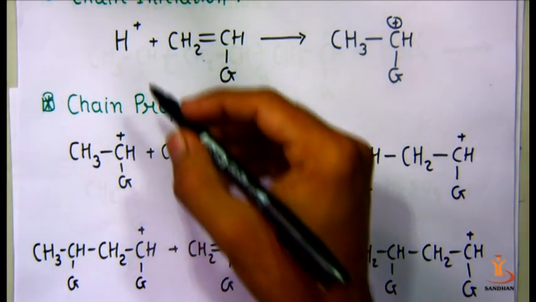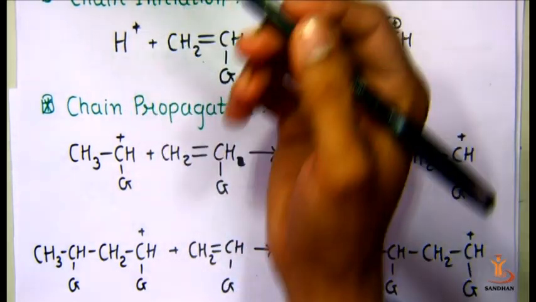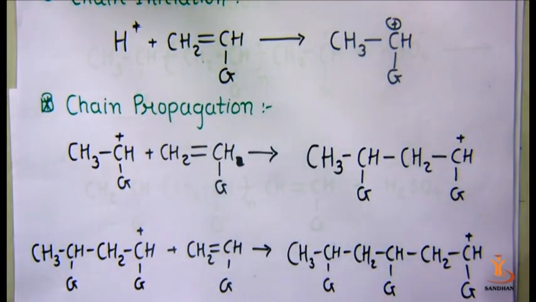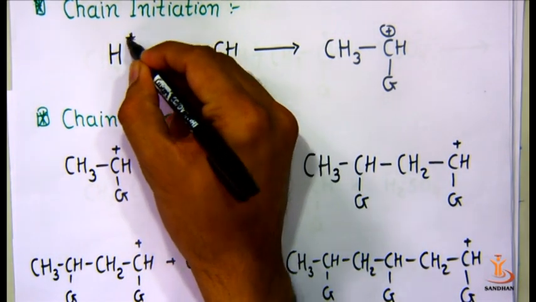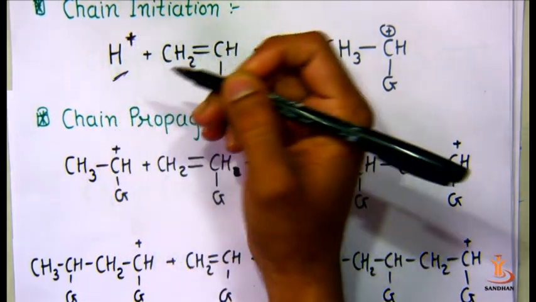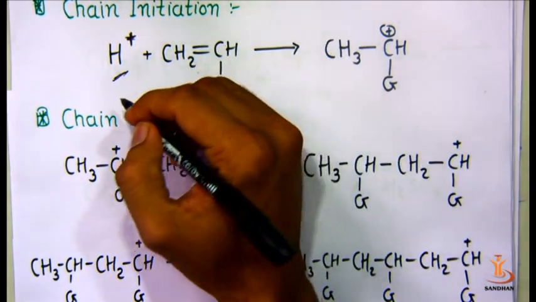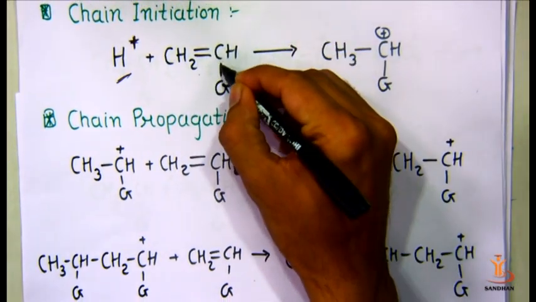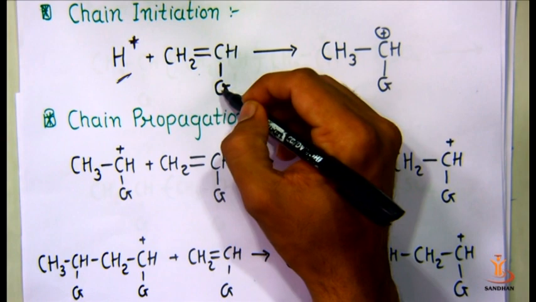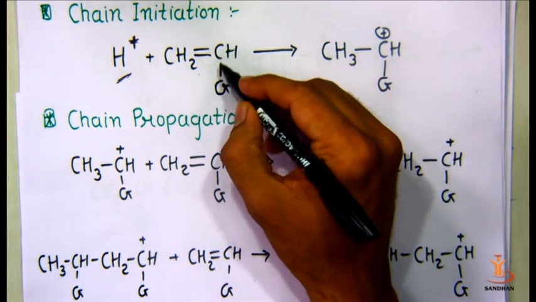These are the H+ or positive ions generated in the initiation step, which react with a monomer that contains an electron releasing group.